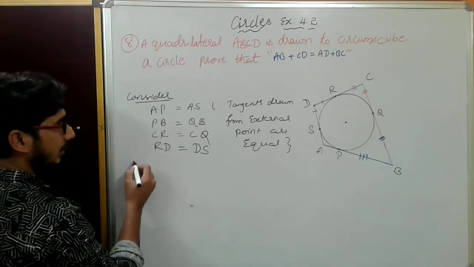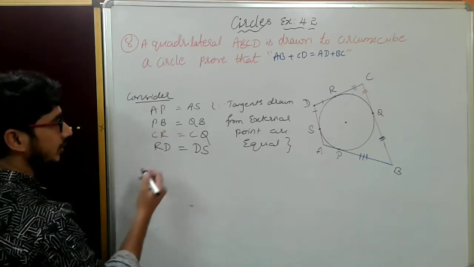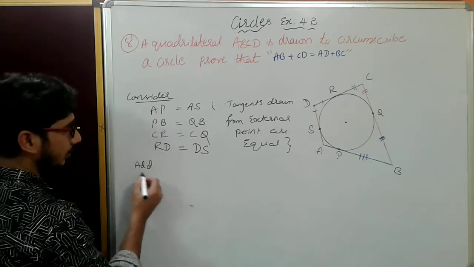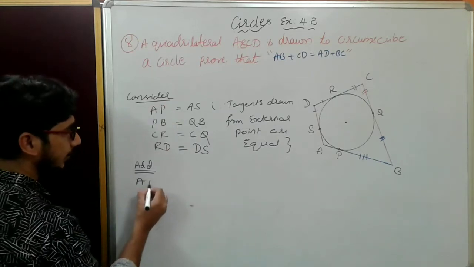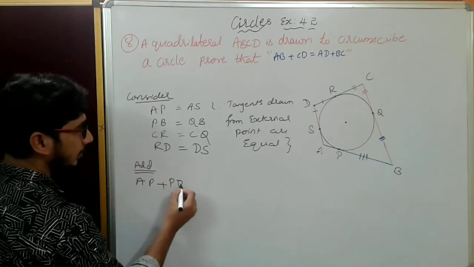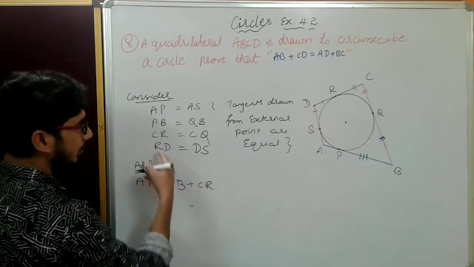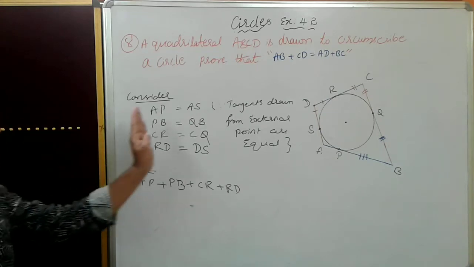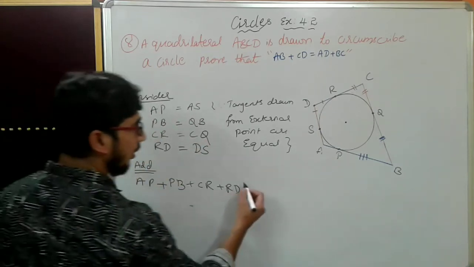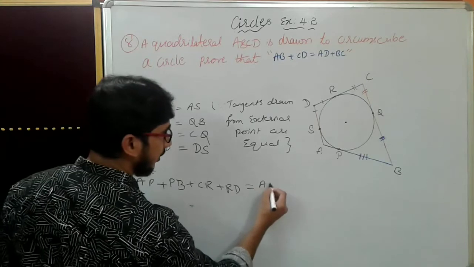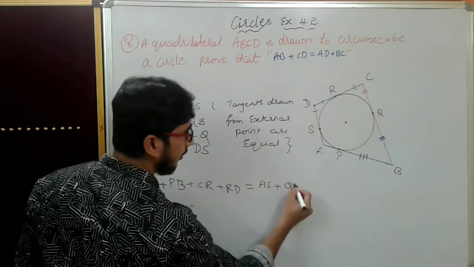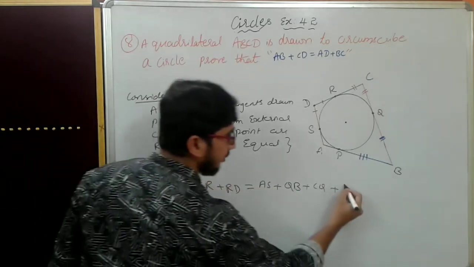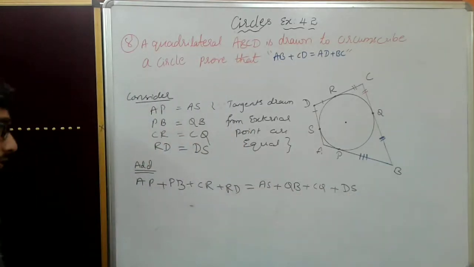Add the above equalities. What will happen after adding? So AP plus PB plus CR plus RD. Add LHS separately, RHS separately. So what will happen? AS plus QB plus CQ plus DS. I added separately.